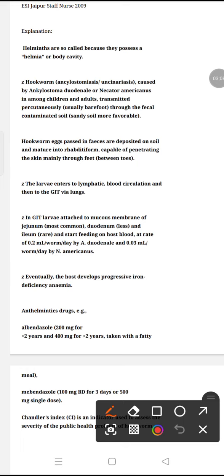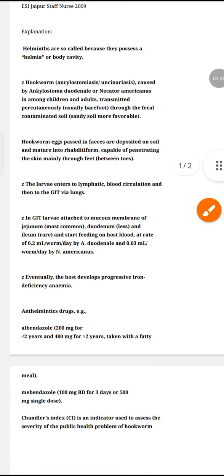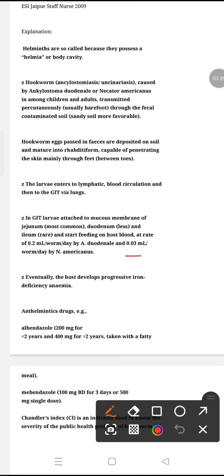It feeds on the host blood. One worm of Ancylostoma duodenale sucks 0.2 ml of blood per day, and one Necator americanus worm sucks 0.03 ml per day.